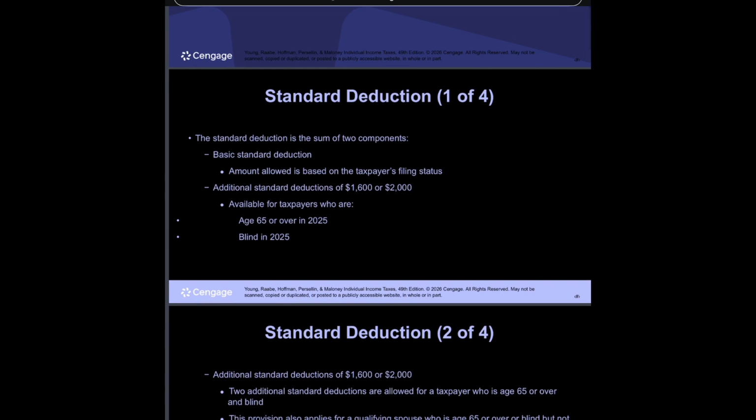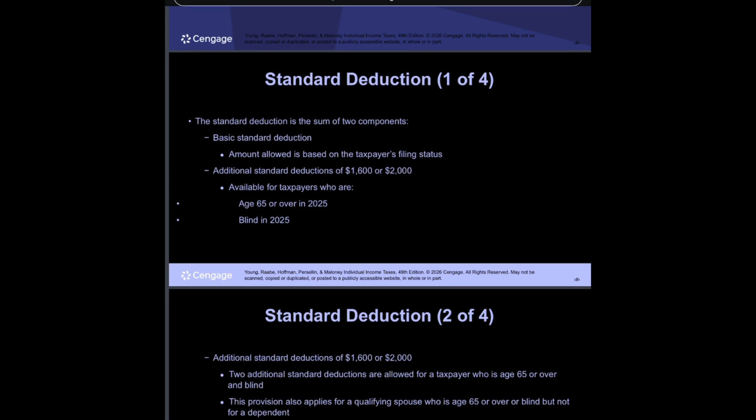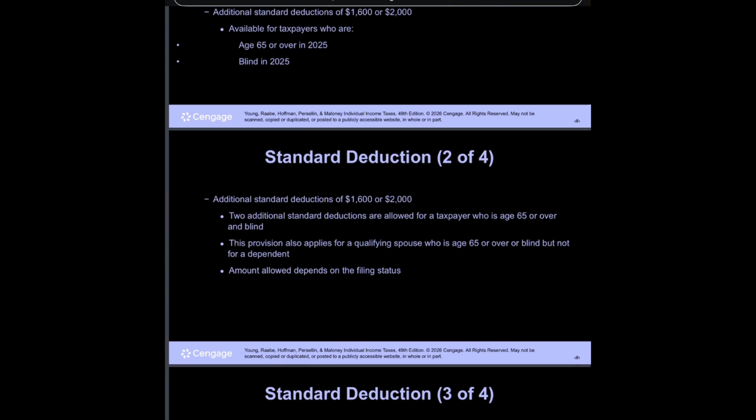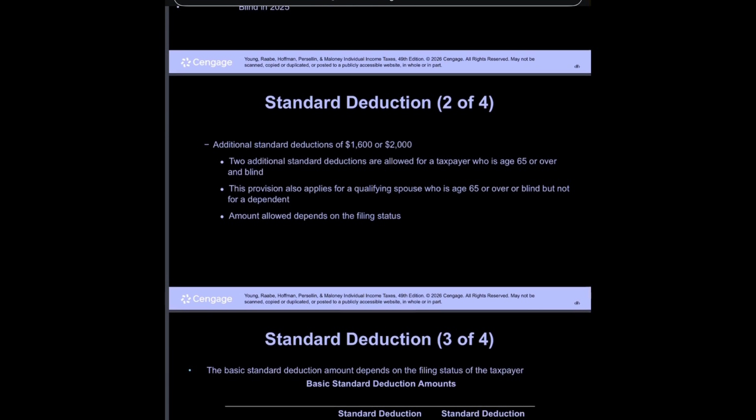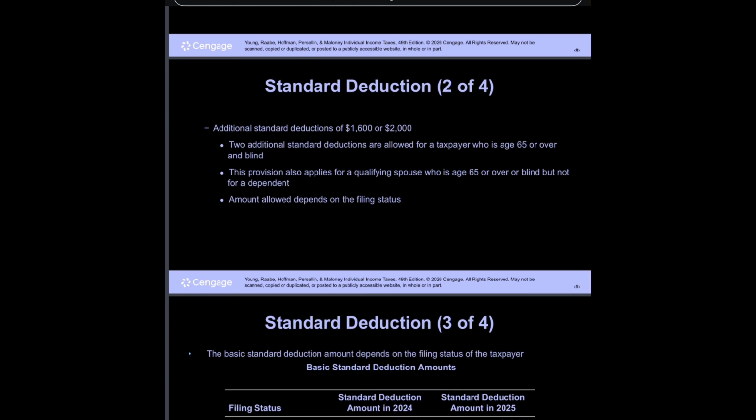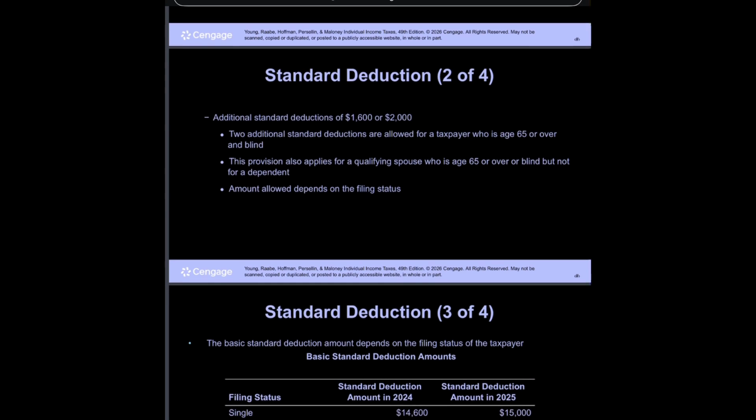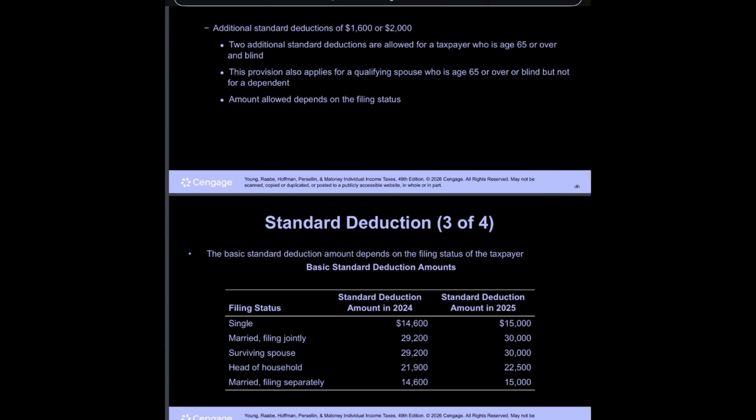Blind in 2025. Standard deduction, 2 of 4. Additional standard deductions of $1,600 or $2,000. Two additional standard deductions are allowed for a taxpayer who is age 65 or over and blind. This provision also applies for a qualifying spouse who is age 65 or over or blind, but not for a dependent. The amount allowed depends on the filing status.